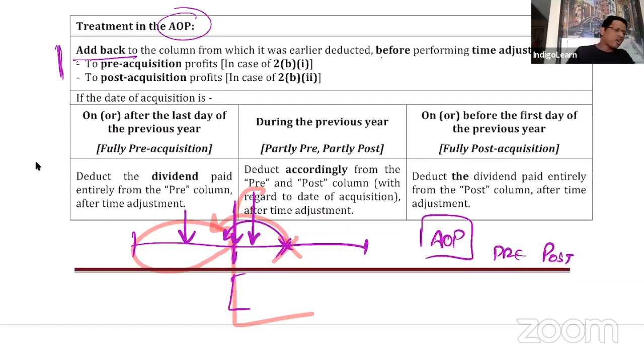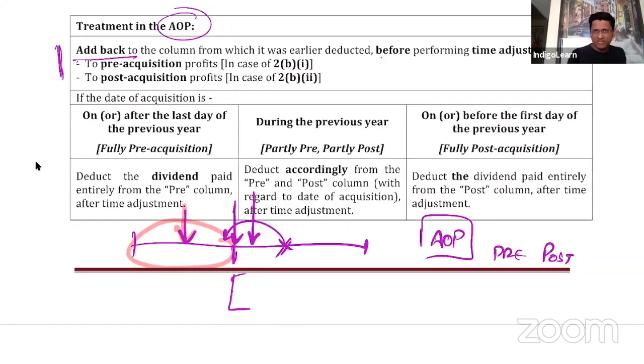Then, if the date of acquisition is during the previous year, say we acquired shares on this day, let us analyze this small point carefully. You acquired shares on this day.